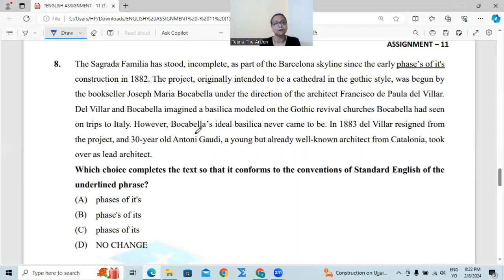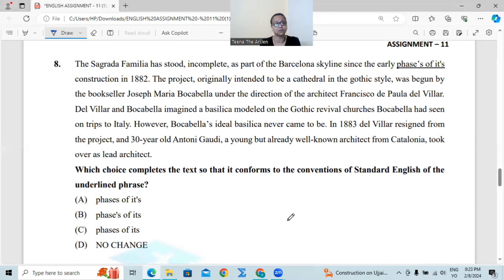However, Bocabella's ideal basilica never came to be. In 1883, Del Villar resigned from this project, and 30-year-old Antoni Gaudí, a young but already well-known architect from Catalonia, took over as the lead architect.